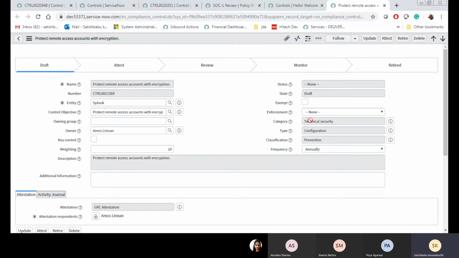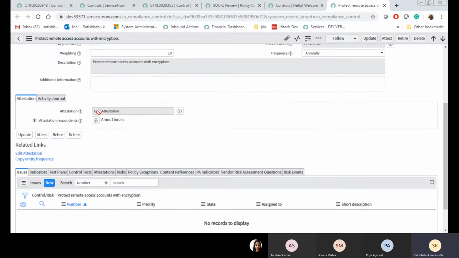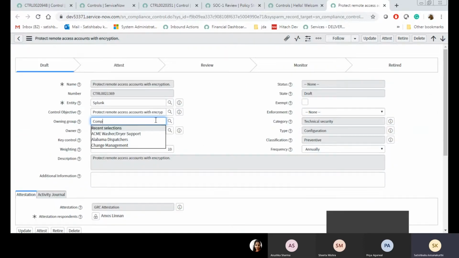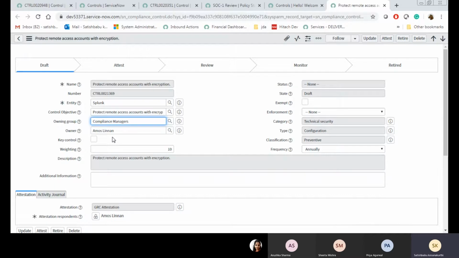Okay, this is my control. It is in draft state. Now, GRC attestation, my attestation: Amos Lennon is my attestation respondent. Compliance managers, can anyone please explain how the owner will populate here?